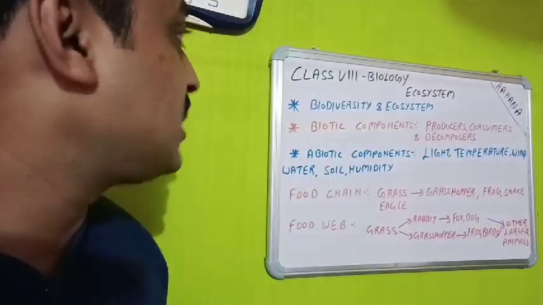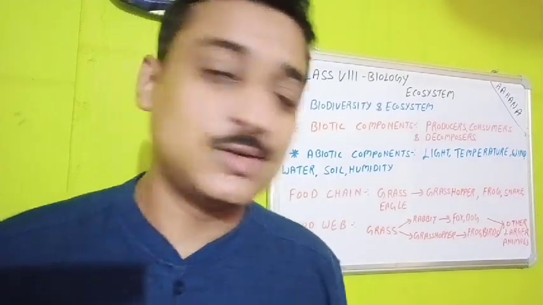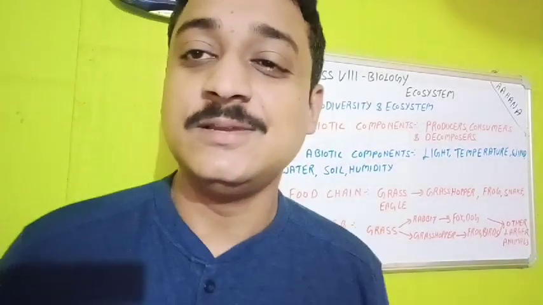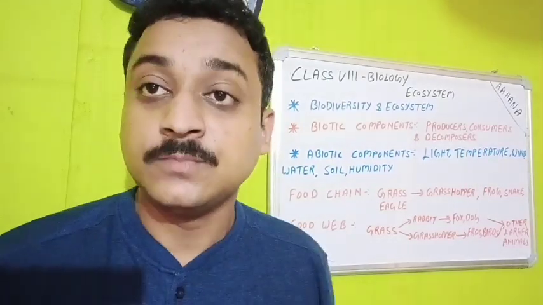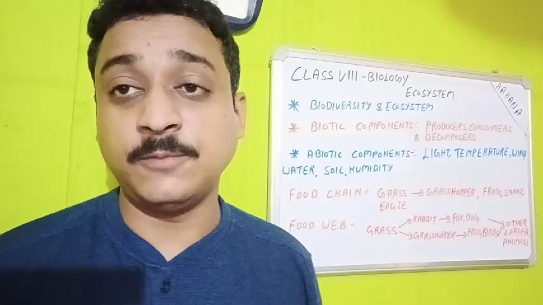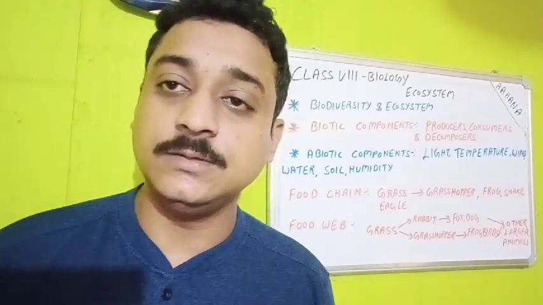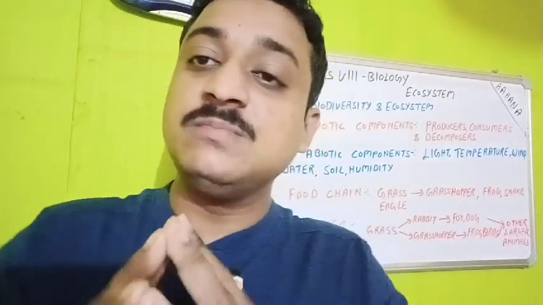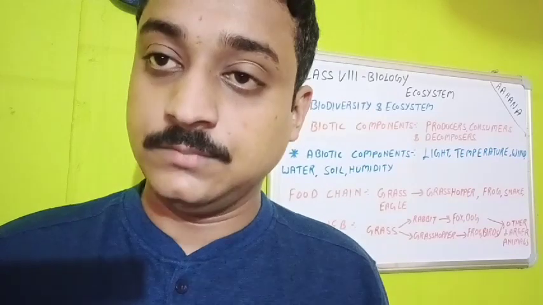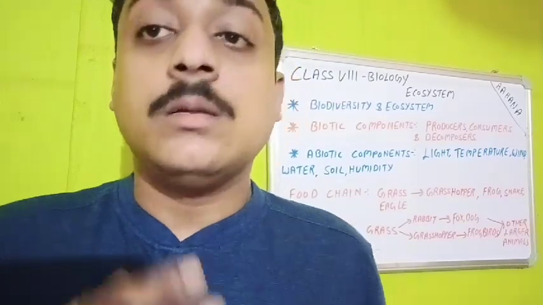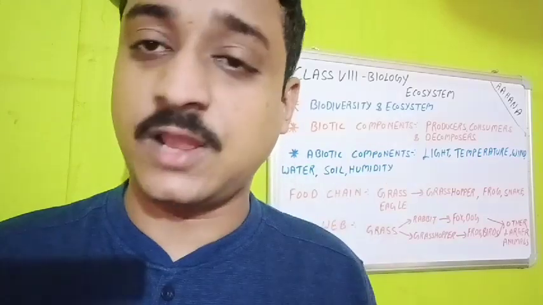This video is for class 8 biology, of course, and today's chapter is ecosystem. Today we will be starting the chapter ecosystem, but before that, let me give you a brief introduction. First I would like to speak about biodiversity. What is biodiversity? Bio means life and diversity means variety. Variety of life existing on this earth, in our planet, like plants, human beings, animals, insects, variety of lives we have over here.